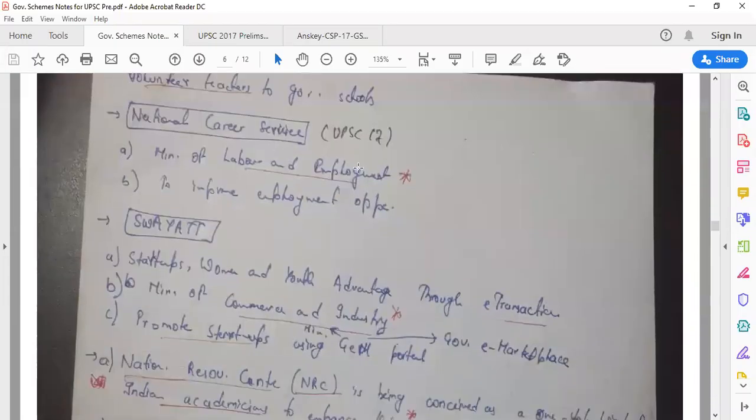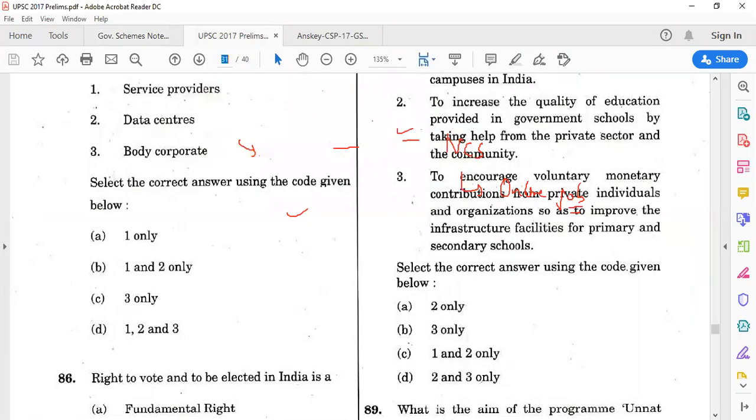Again, apart from that, there was one question on National Career Service. So you can see how many questions are related to education. They asked it in 2017. First of all, National Career Service lies in the Ministry of Labour and Employment, and they improve your employment opportunity chances by providing you different kinds of opportunities. Even now, if you go to the NCS site, they are providing various online job opportunities. Do go and check it. UPSC asked it in 2017. Let's see that particular question.